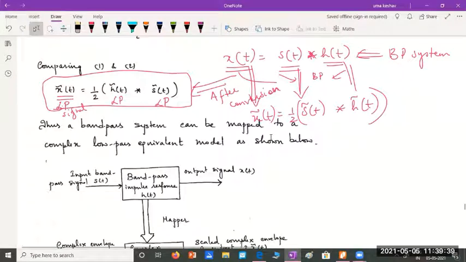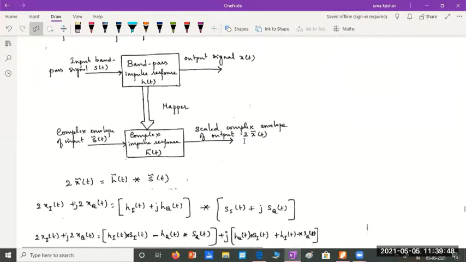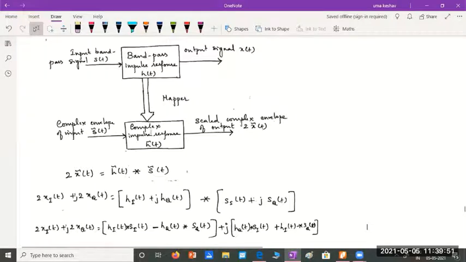So we have mapped that. You can see here, this is the mapping, from band pass to low pass signal. The input S of t, output X of t, impulse response H of t in the band pass. In the low pass version, S of t becomes S tilde of t or S envelope of t, H of t becomes H tilde of t, and X tilde of t will be half into this.